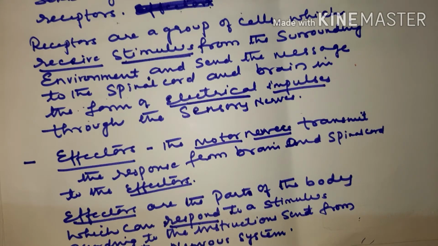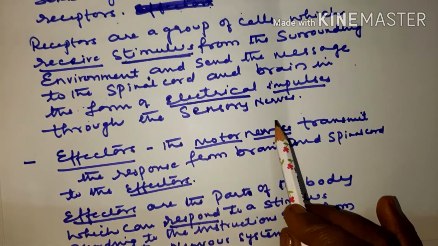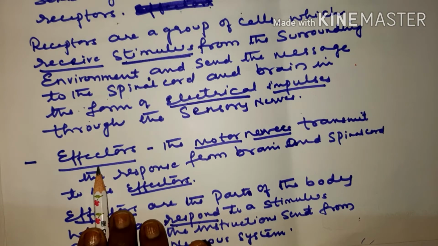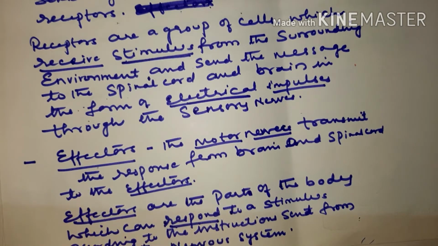They transmit the message. Now receptors pass on the information or the electrical impulses, and effectors transmit the response from the brain and spinal cord. These effectors are nothing but muscles and glands. They are the parts of the body which can respond to the stimulus according to the instructions sent from the nervous system. So receptors and effectors play a very important role in bringing about control and coordination.